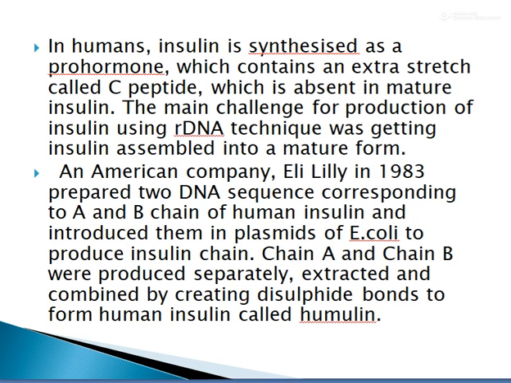After they had been produced separately, they were extracted and combined by creating disulphide bonds to form human insulin. And this human insulin, we call it humulin. Okay, humulin.